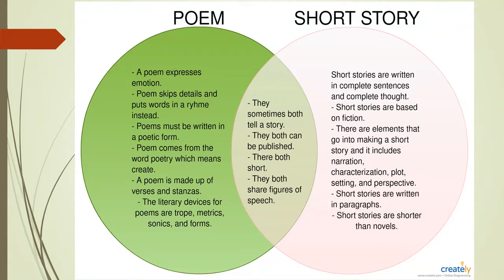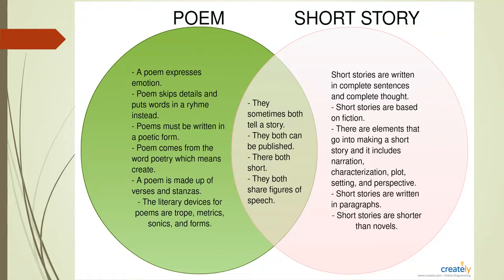Poetry and fiction are two different types of writing, and we will read two different types of writing here. First we will read a poem, then we will read prose or a short story, that is fiction. The basic difference between a poem and a short story is that a poem is written in verses or stanzas, and it focuses on rhyming scheme, whereas short stories are written in complete sentences, and they focus on plot, characters, and settings. Short stories are written in paragraphs.